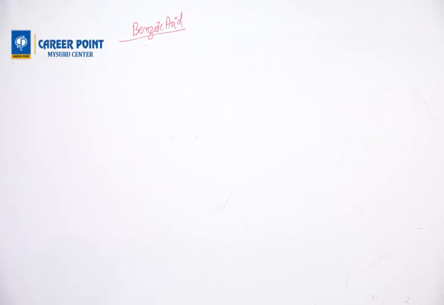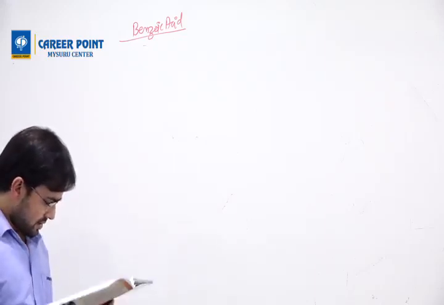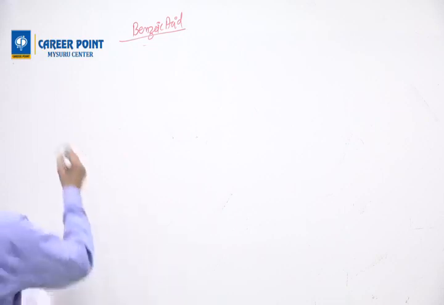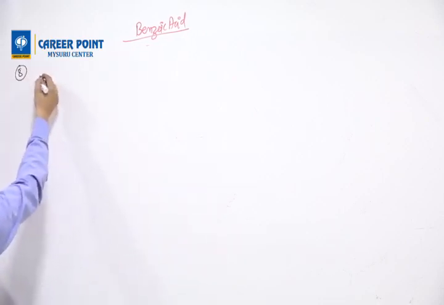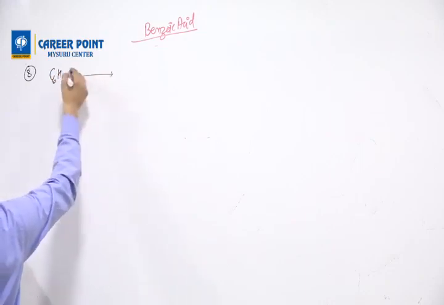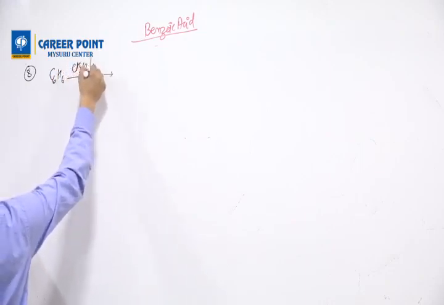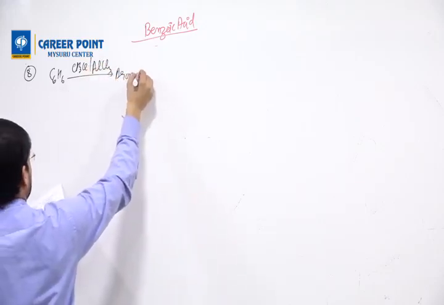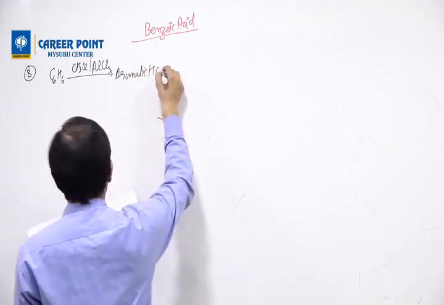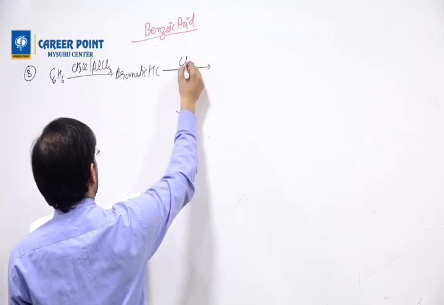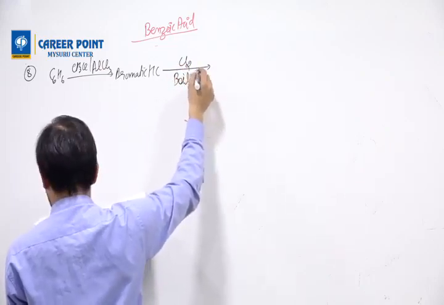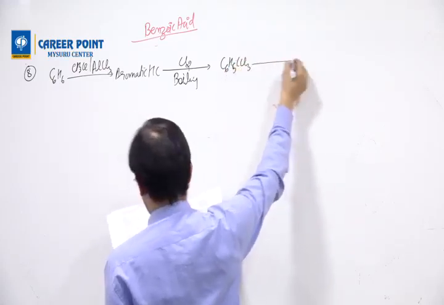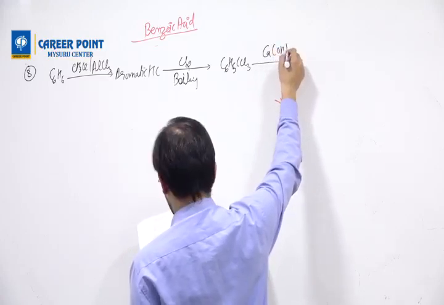Question number 8. The end product in the sequence. That also will be easy, I think so. We can try. Question number 8. C6H6 in the presence of CH3Cl and AlCl3. It gives an aromatic hydrocarbon. Okay. Then Cl2 with boiling gives C6H5CCl3. Then Ca(OH)2.